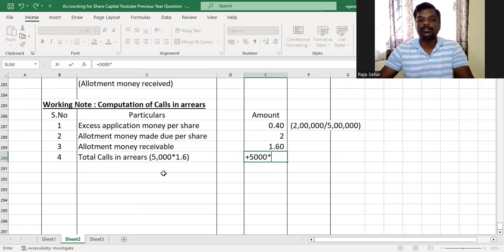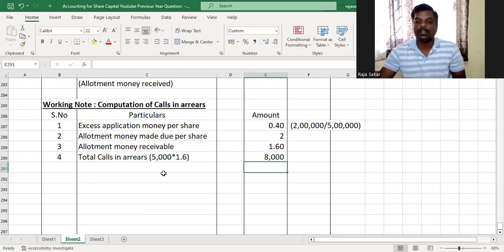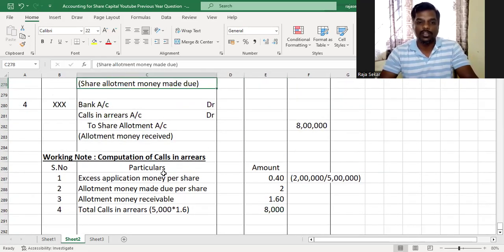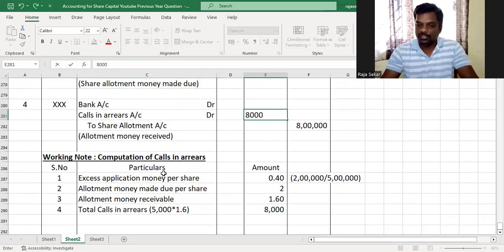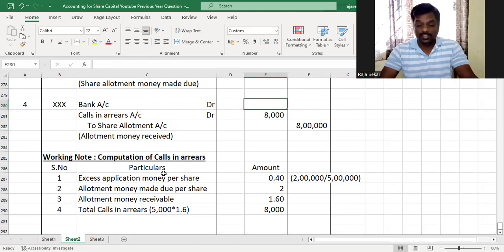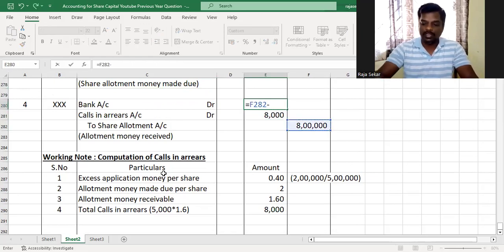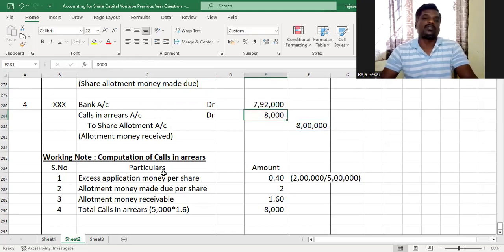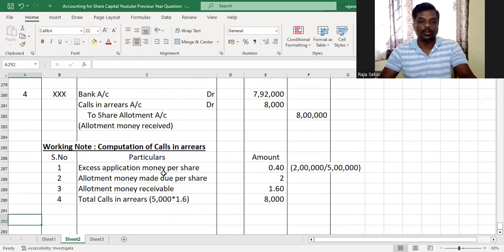And it's not 2 rupees because of the excess application money that was available because of the pro rata allotment that was made. So the total calls in arrears in this case is 8,000. So what do we do here? We write 8,000 in calls in arrears, and every other shareholder has paid, and therefore that will be 8 lakh minus 8,000, 7 lakh minus. Understood or not, my dear children?